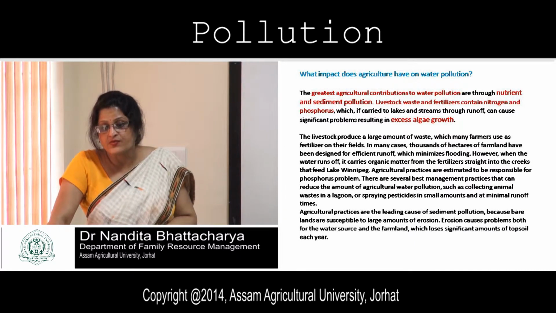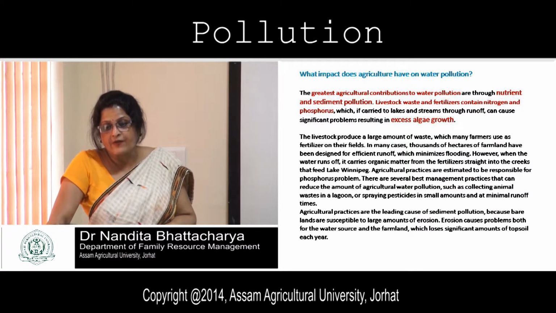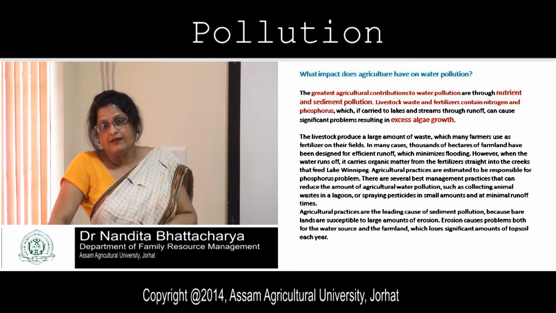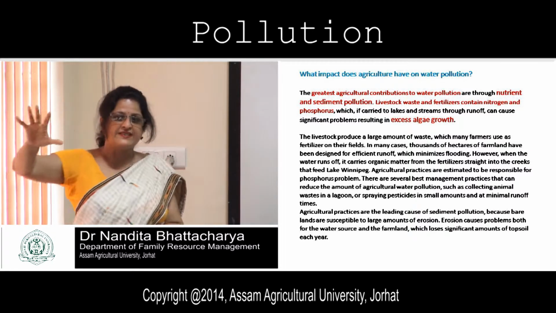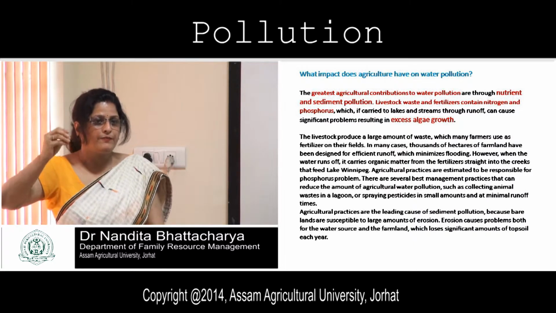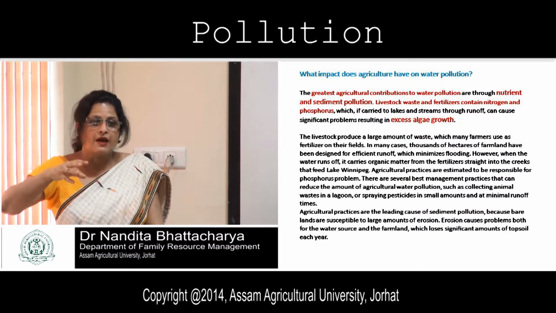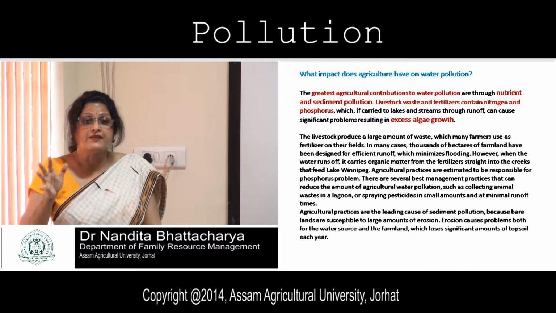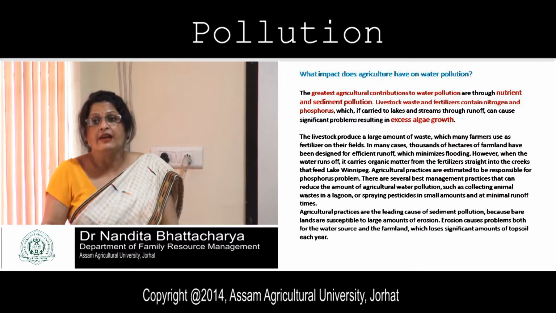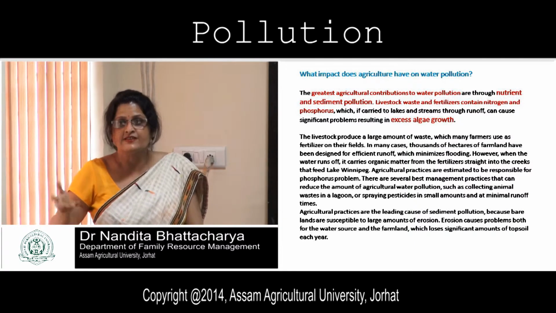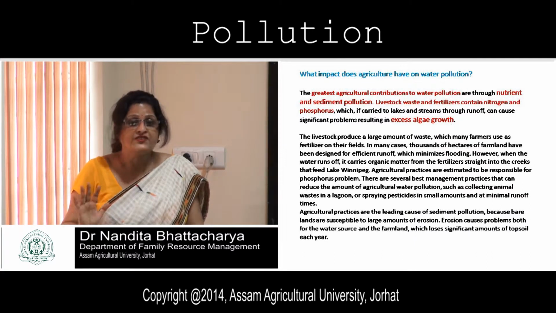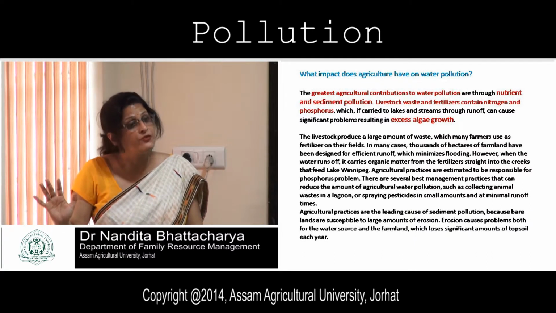In many cases, thousands of hectares of farmland have been designed for efficient runoff which minimizes flooding. Sometimes good practices are practiced by some agricultural lands to minimize the agricultural runoff, having proper drainage facilities so that it will not go off to the water sources. Water leaching will not be there or seepage will not be there.